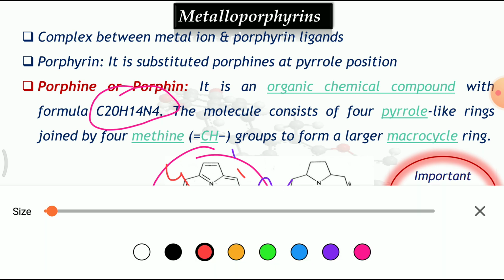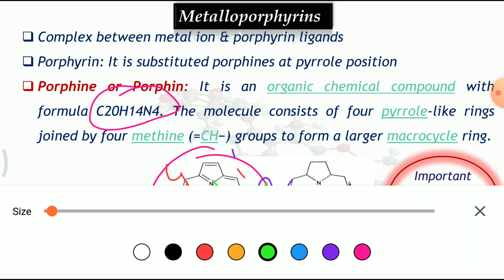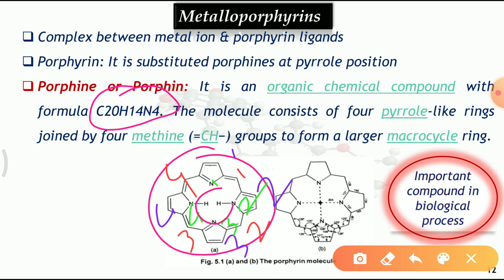Again, this porphyrin ring contains four nitrogens. This is number 1, 2, 3 and 4 nitrogens. The pyrrole rings also carry two hydrogens, and like this there is a formation of the porphyrin ligand, which is a macrocyclic ring. This macrocyclic ring contains a hole like this, and inside the hole the metal gets trapped, and then there is a formation of the complex.